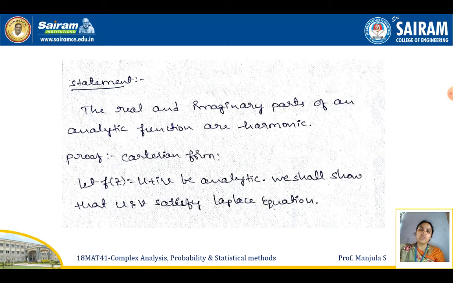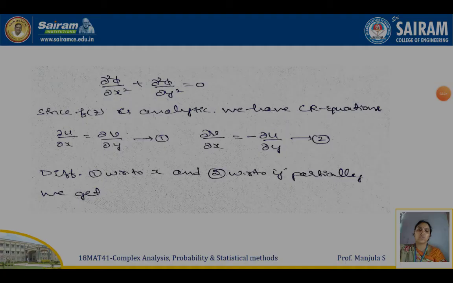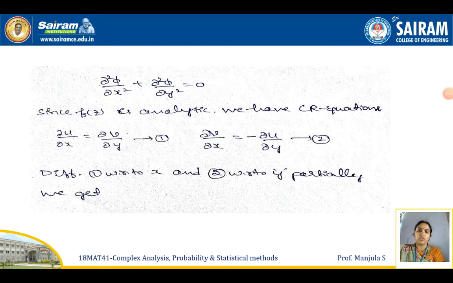Here we can do the proof in two forms: one is Cartesian form and the other is polar form. First we'll do the proof in Cartesian form. Let f of z equals u plus iv be analytic. We shall show that u and v, the real and imaginary parts, satisfy the Laplace equation. The Laplace equation is dou square phi by dou x square plus dou square phi by dou y square equals 0.